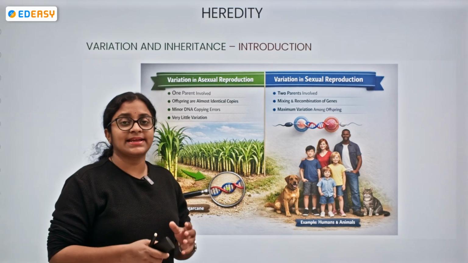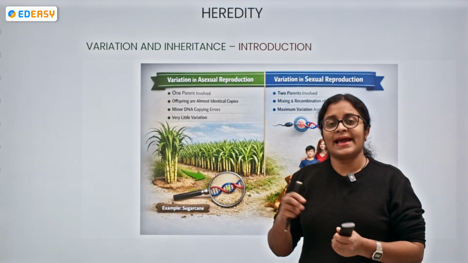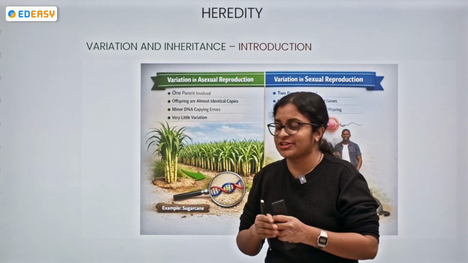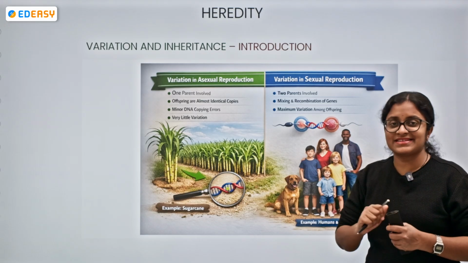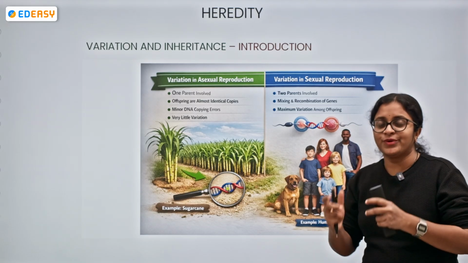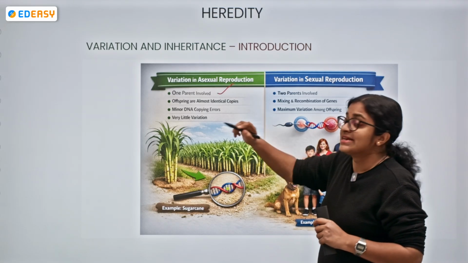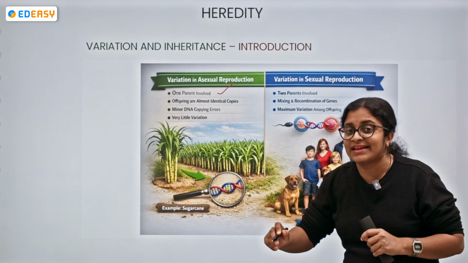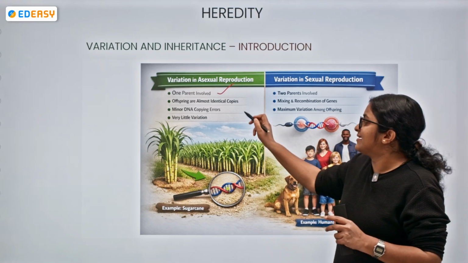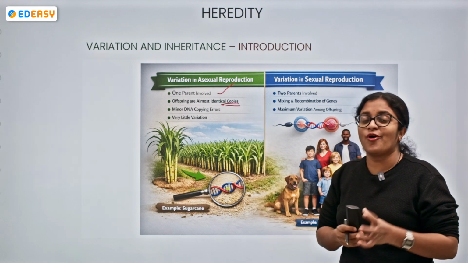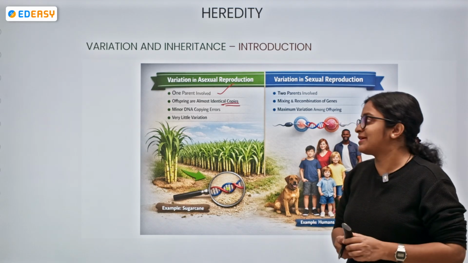In this category, we shall be understanding variation in asexual reproduction and variation in sexual reproduction. In asexual reproduction, we know only one single parent is involved, and the production of newer individuals is from that one parent only. Since there are no male and female gametes and no process of fusion, identical copies of offspring are produced.